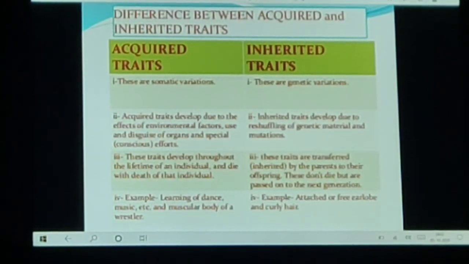Inherited traits are transferred by the parent to their offspring. These do not die but are passed on to the next generation. Examples of acquired traits are learning of dance, music and the muscular body of a wrestler. Examples of inherited traits are attached or free earlobe and curly hair.